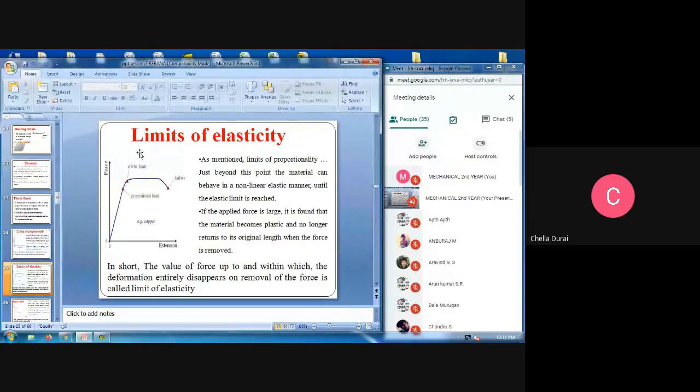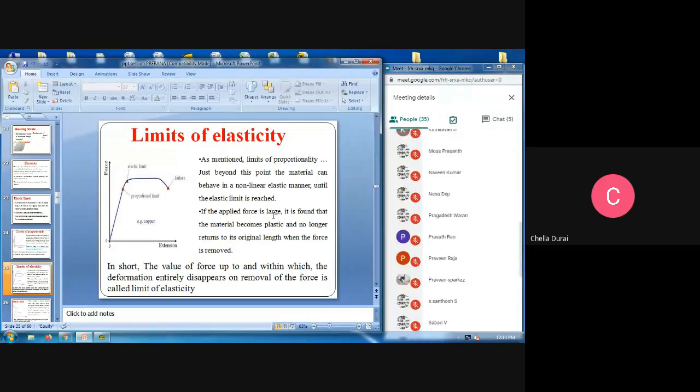Here, limit of elasticity. As mentioned, beyond the limit of proportionality, just beyond this point, the material can behave in a non-linear elastic manner until the elastic limit is reached. Here, see, the proportional limit is there. Then next, above some value, the elastic limit is there. At the elastic limit, that particular point, the material does not return to its original level. Beyond the elastic limit, it will fail or fracture or break. So we fix the elastic limit for the particular material.